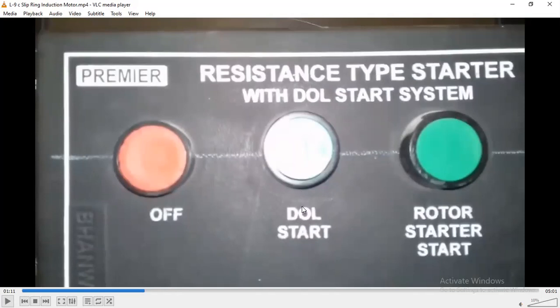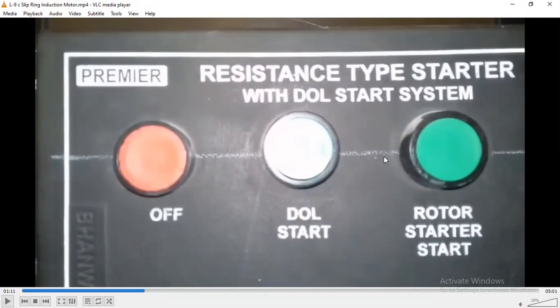Resistance type starting with DOL starting system. We provide the DOL starter and provide a supply of on, then the motor would start or run, and then the rotor starter by start, which means the supply of the rotor would be provided from this side. For understanding purposes, these motor connections are available there to start, stop, provide supply to the rotor and run the motor by these buttons.